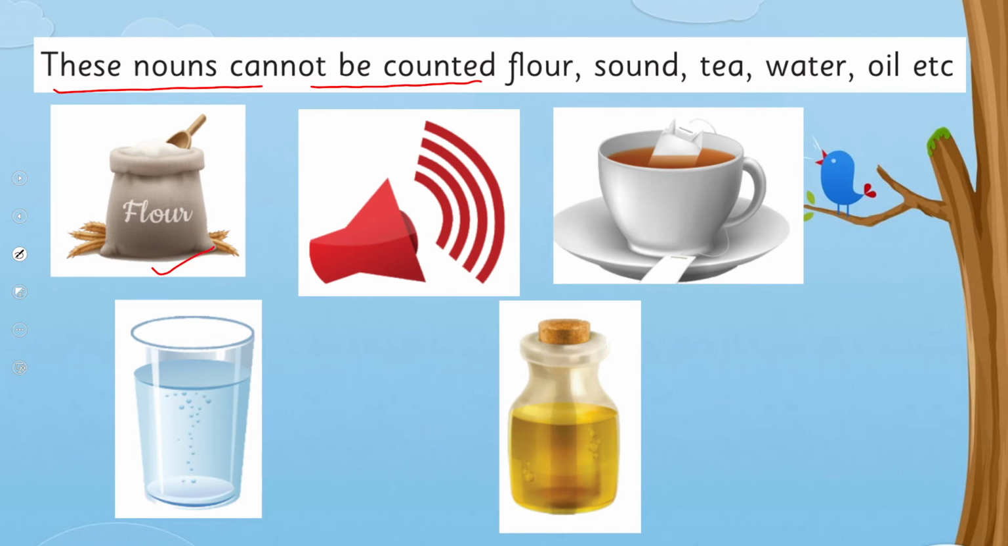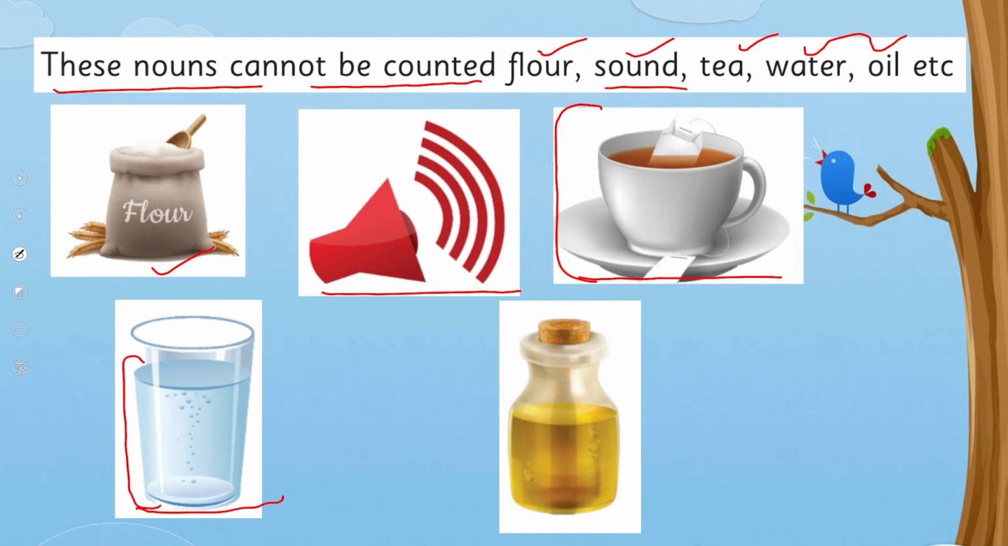Flower, sound. Can we count sound? No. Tea. Yes, we can count a cup of tea. This is 1 cup of tea. But how much tea is in the cup? We cannot count. So tea is uncountable. And water and oil. Water, a glass of water. But how much water is there? We cannot count. A bottle of oil, we can count. But how much oil is there? We cannot count. So these are the examples of uncountable nouns.